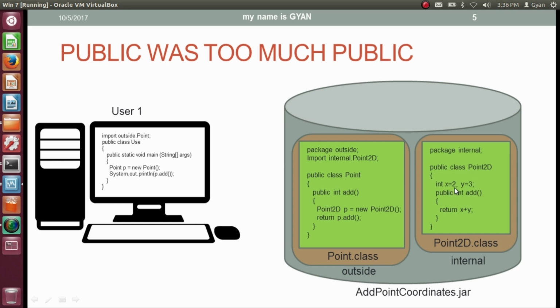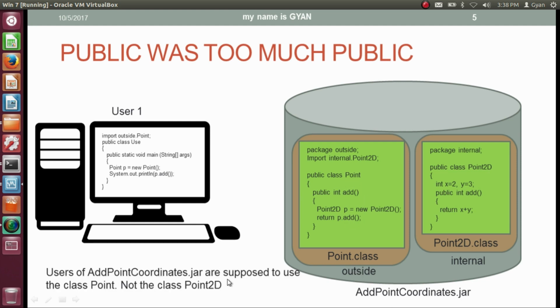Variable x contains the value 2 and variable y contains the value 3. The method add of the class Point2D adds these two variables and returns the sum to the caller. So here p.add will return 5. And whatever value is returned by the method add of the class Point2D will be returned by the method add of the class Point.